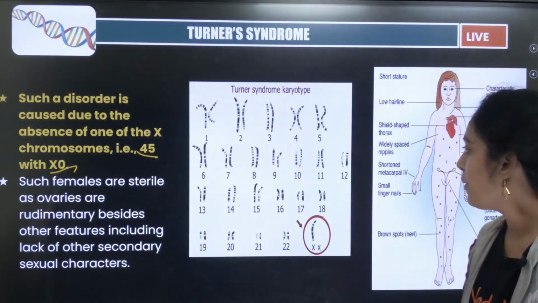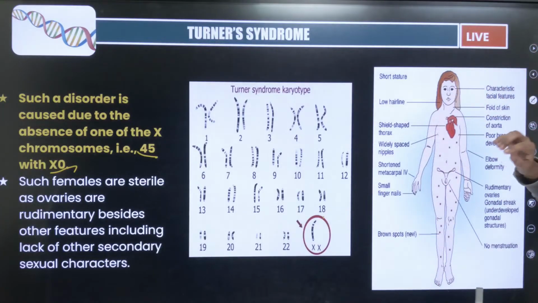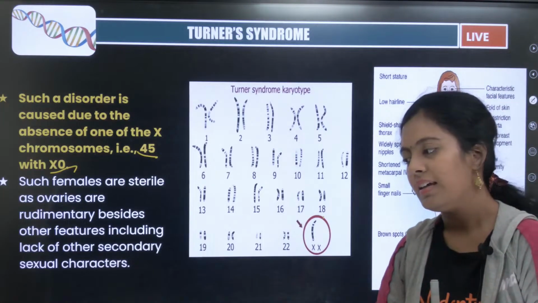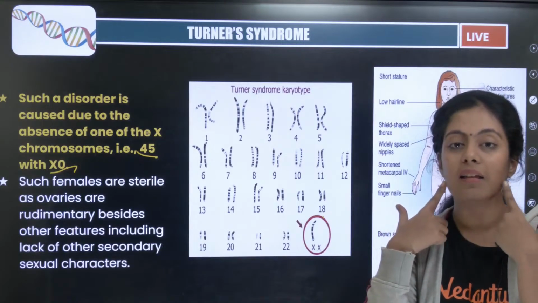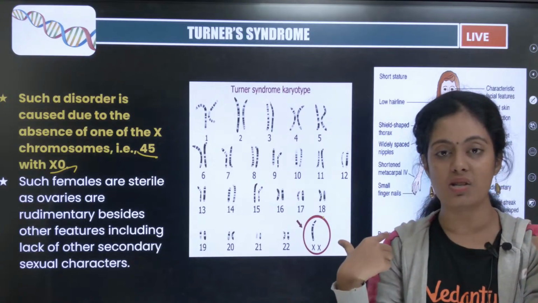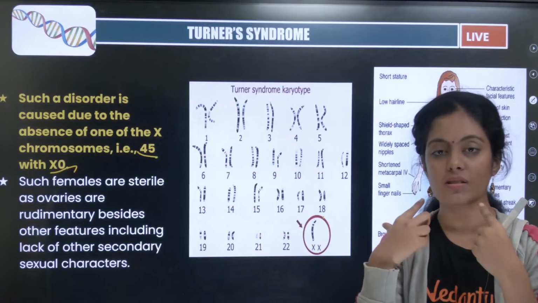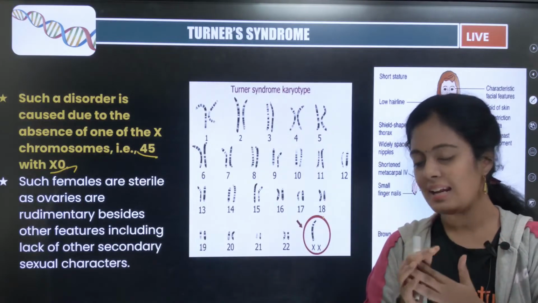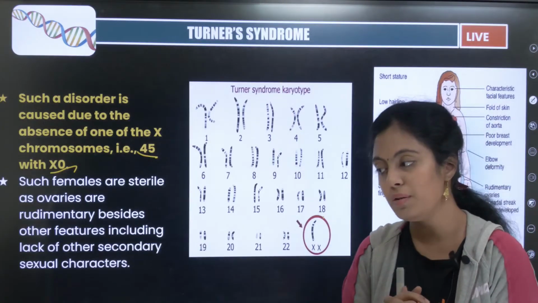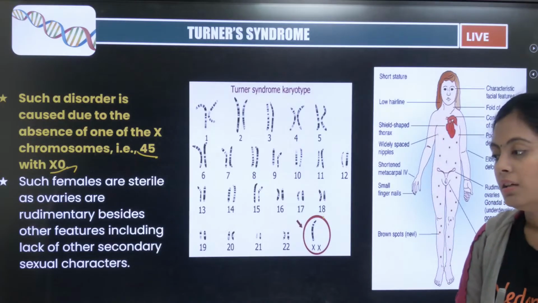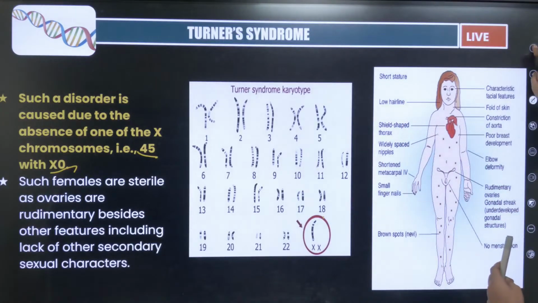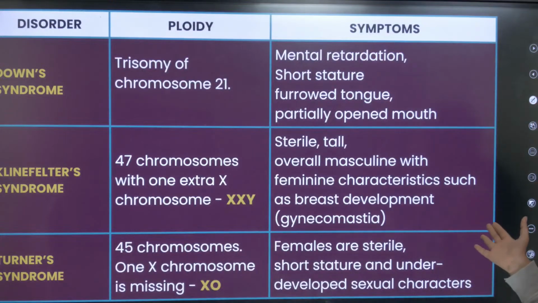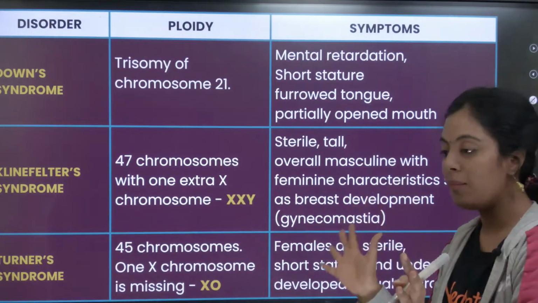So in these three chromosomal disorders, they are mentally retarded too. Yes, you can tell just by looking. And they have webbed neck. The distance between the neck and the shoulder in Turner syndrome will be very less. Their neck will be very short. That is what we call webbed neck. Yes, you can see here, they are all the symptoms. Clear, students? Did everyone understand? So again, a summary.